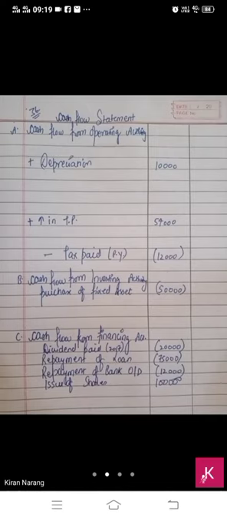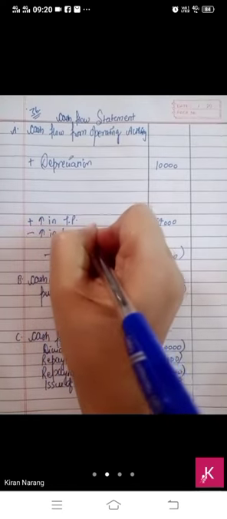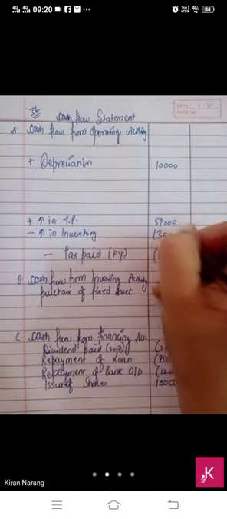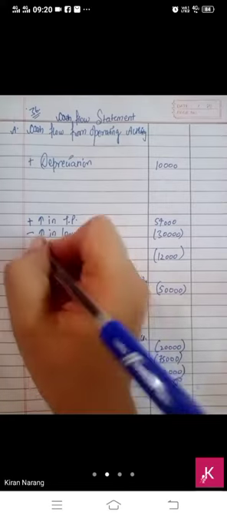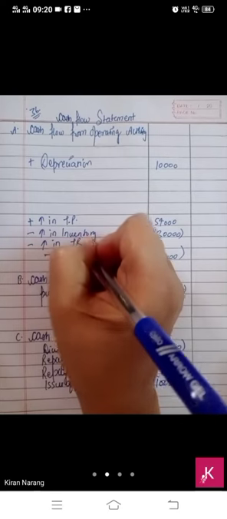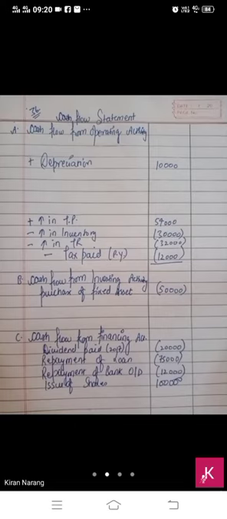Now have a look on the asset side. Fixed assets we have done from note number 3. Now have a look on current assets. Short-term investments will be included in cash equivalent. Inventories are showing an increase of 30,000, so minus increase in inventory. And trade receivables are also showing an increase of 32,000, so minus increase in trade receivable 32,000. So this was your question.